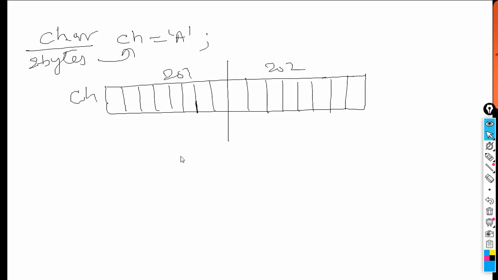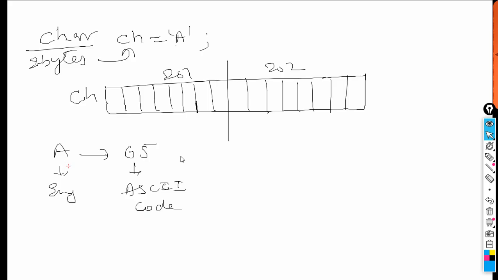The A, which is English, is converted into binary language through the ASCII code. What's the ASCII code? A is 65. This is what we call the ASCII code.